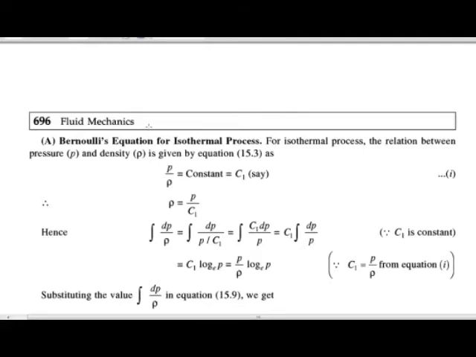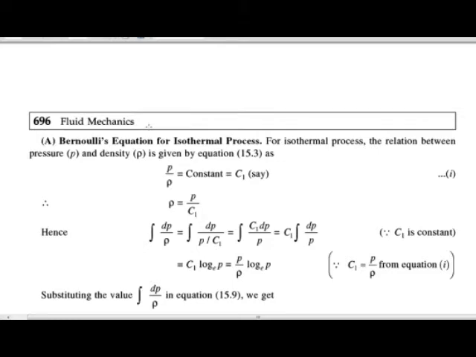Isothermal process means the process in which the gas is compressed or expanded while the temperature is kept constant.